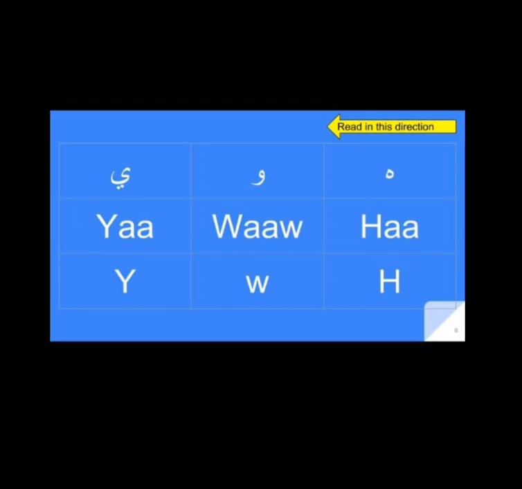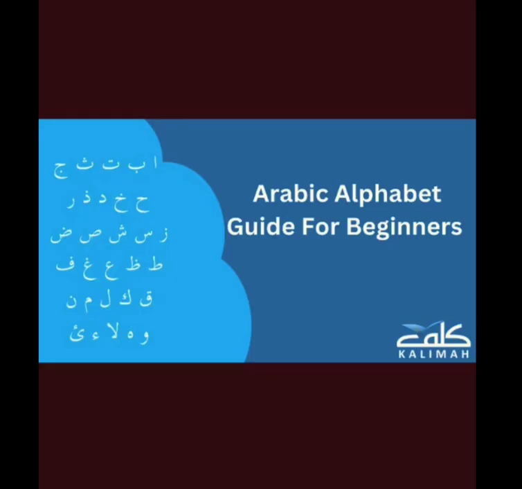It will be easy to remember W, H and Y. Ya comes last in English and W also comes near the last in English, so it will be easy to remember W and Y. Ha, Waw, Ya. Repeat once again. Ha, Waw, and Ya.